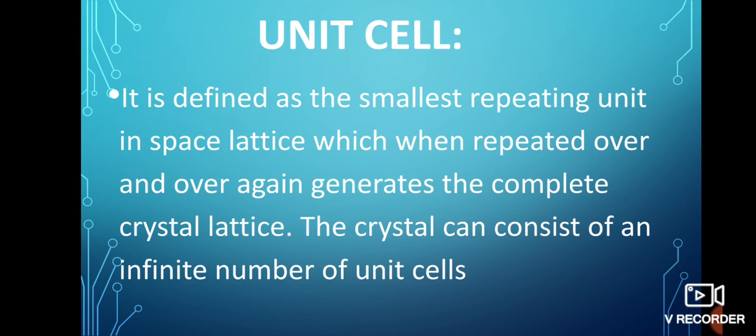Now what is a unit cell? It is defined as the smallest repeating unit in space lattice which, when repeated over and over again, generates the complete crystal lattice. The crystal can consist of an infinite number of unit cells. That means a unit cell is the smallest repeating unit in the crystal lattice which, when repeated again and again in different directions, results in the large crystal lattice of a given substance.